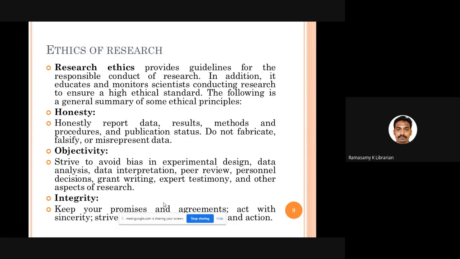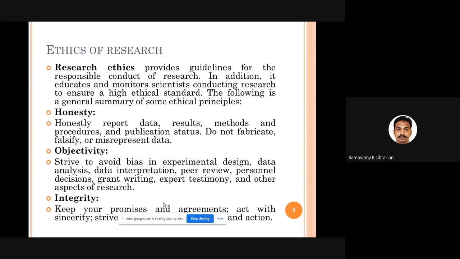Even in your other aspects, like peer review. So you know about peer review. If you are a member of the editorial board of a journal, the papers submitted by the authors will be sent to peer reviewers. Okay, the peers, the experts, will go through them.